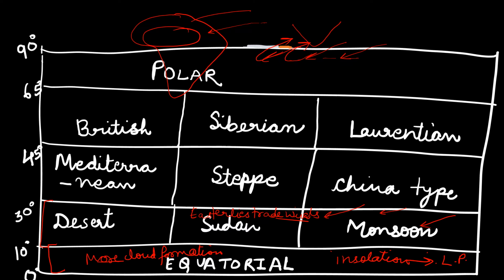So the coastal regions would be directly receiving the moist wind and rainfall, but the interior regions would not be receiving much rainfall, or much moist wind would not be reaching those parts. That is why these regions would have grasslands. Savanna type of climate would be there, and grassland would be found there.